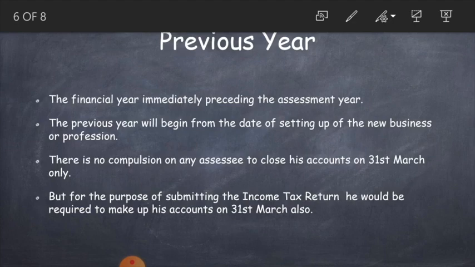So, in this assessment year 2020-21, an assessee will pay tax on the income he earned in 2019-20, and he is not paying the tax on the income earned in the year 2020-21.